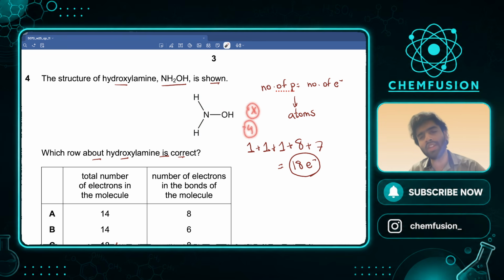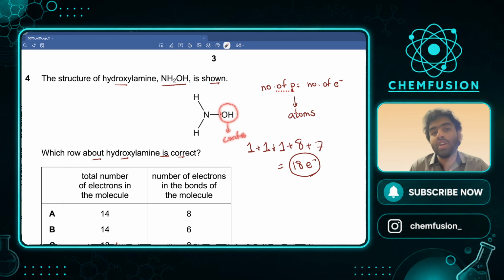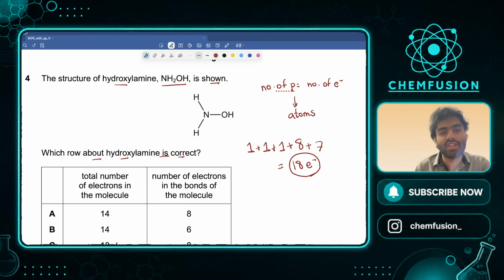But you can only see 3 lines, right? One line means 1 bond, by the way, guys. But you can only see 3. How come 4, sir? How come 4? You see, O and H also have a bond. They just have not shown it to confuse you. So let's actually redraw this structure.